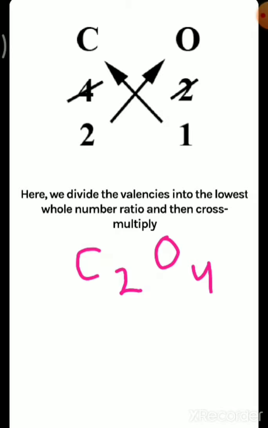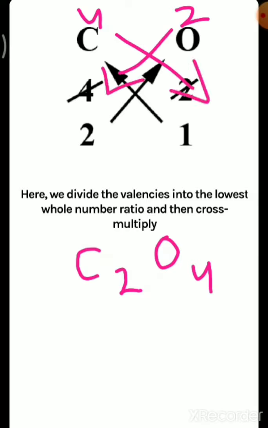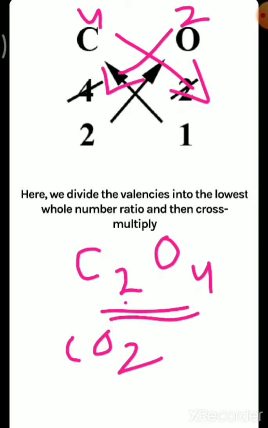C2O4. Yes, because the valency of carbon is 4 and the valency of oxygen is 2. So you know that the chemical formula of carbon dioxide is CO2, but here it is written C2O4. Is C2O4 wrong or right?